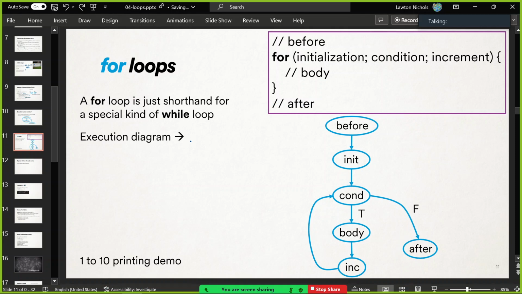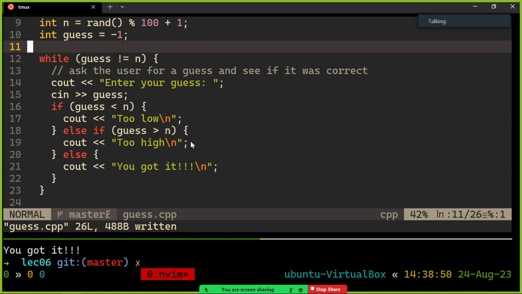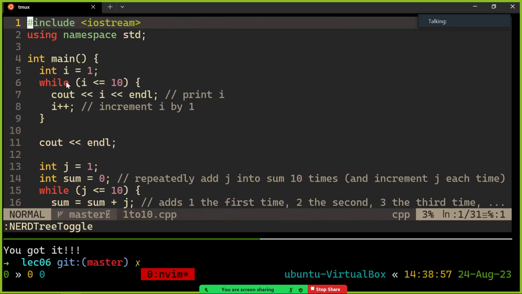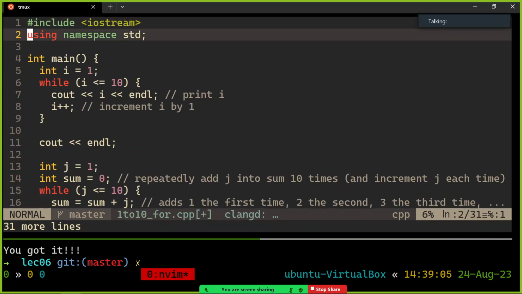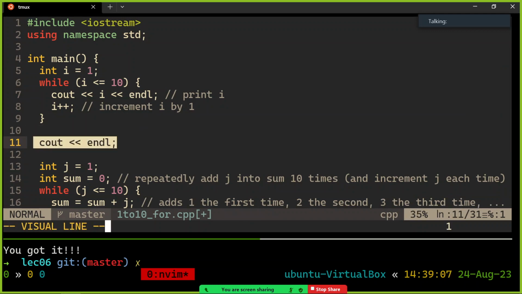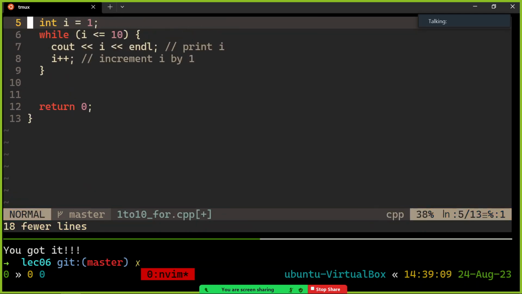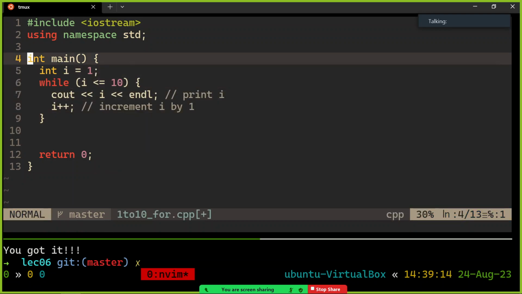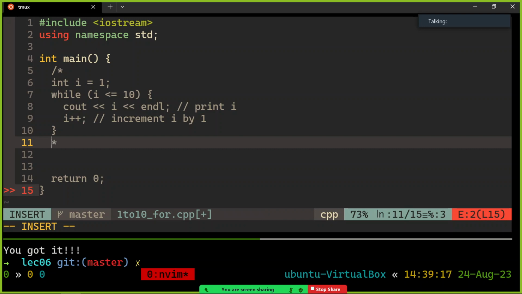So let me do printing 1 to 10 all over again, and I'll show you the difference. Let me steal the while loop so that you can see it at the same time. So let's copy and paste. Let's make a 1 to 10 underscore 4.cpp file. And so here's the original while loop. And watch as I change this into a for loop. It's essentially the same code, you just put the pieces in different places.